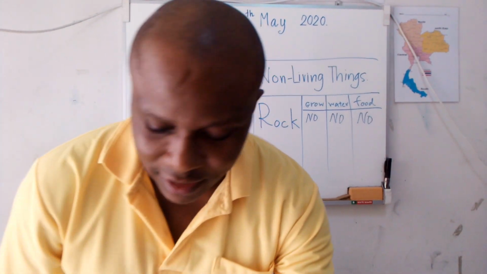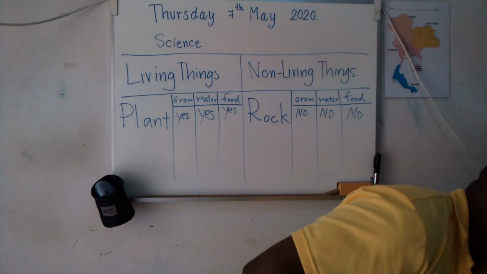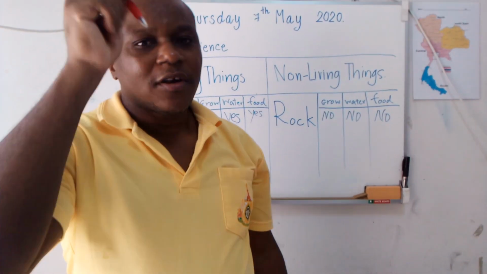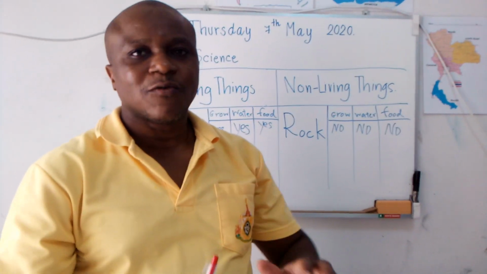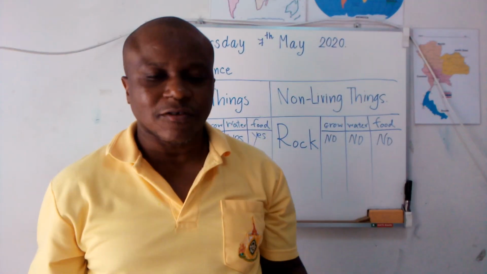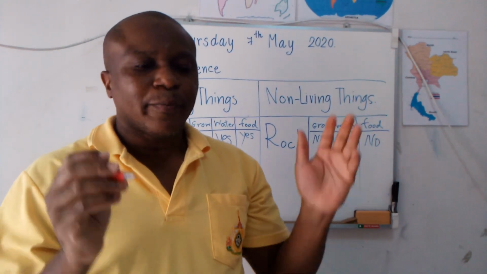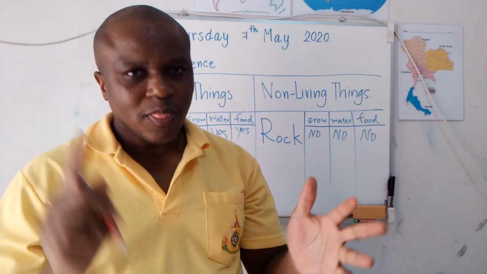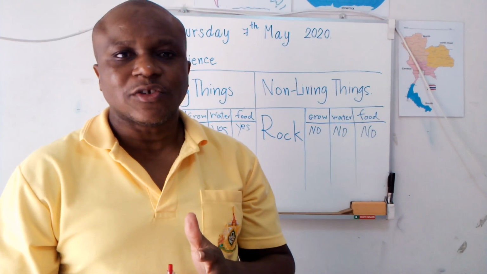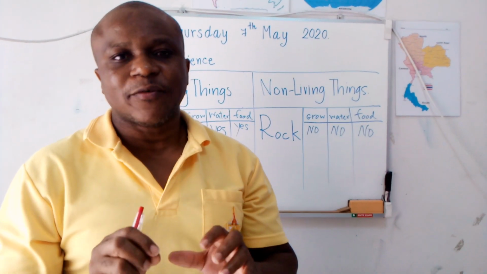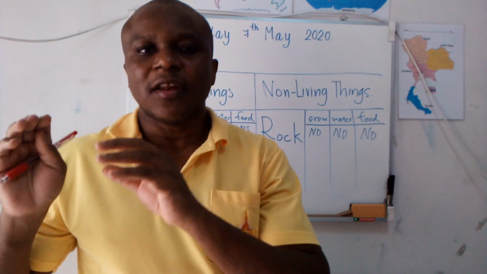Okay, and when you talk about book is what? Non-living things. Like this pen is non-living things. So when someone asks you, do you know what is non-living things, we have many non-living things around us and we have living things around us. Plant is living things, human being is living things, animal is living things. So this is a good example for you to know difference between living things and non-living things.